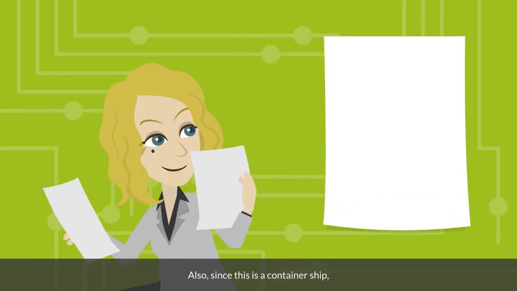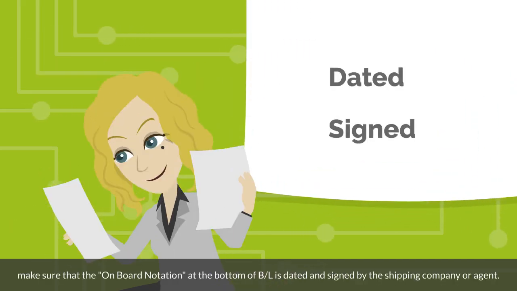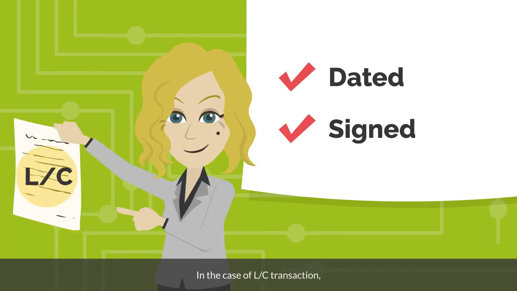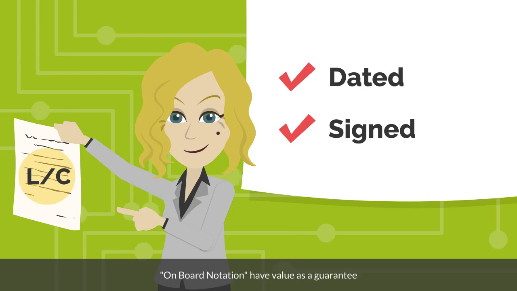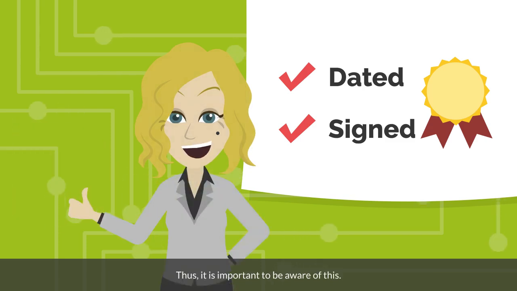Also, since this is a container ship, make sure that the onboard notation at the bottom of BL is dated and signed by the shipping company or agent. In the case of LC transaction, onboard notation has value as a guarantee that the goods are properly loaded on the ship and headed for the port of import. Thus, it is important to be aware of this.